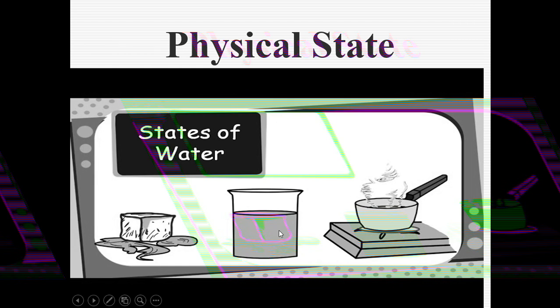So this drinking water is in which state? Yes, liquid form or liquid state. Very good. Next, the ice which you see in the first image, this is in the form of which state? It is in the form of solid state.